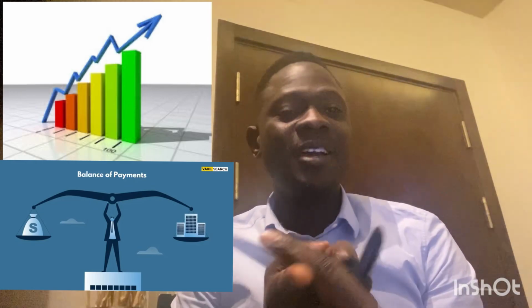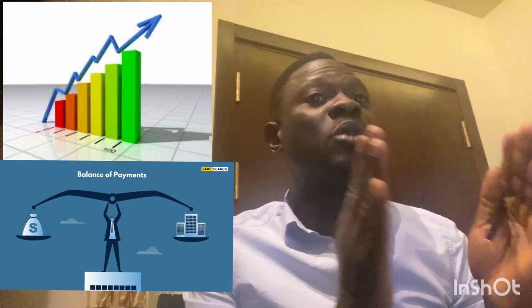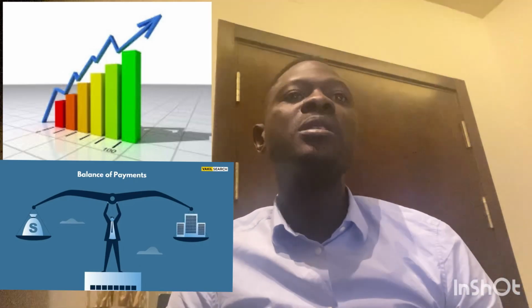A fall in GDP means unemployed resources. A rise in GDP means unemployment would fall. So government trying to achieve equilibrium might mean that unemployment would rise. Government trying to achieve economic growth might bring about a deficit in the current account of the balance of payments. That is a conflict between economic growth and equilibrium on the current account of the balance of payments. Is that clear?